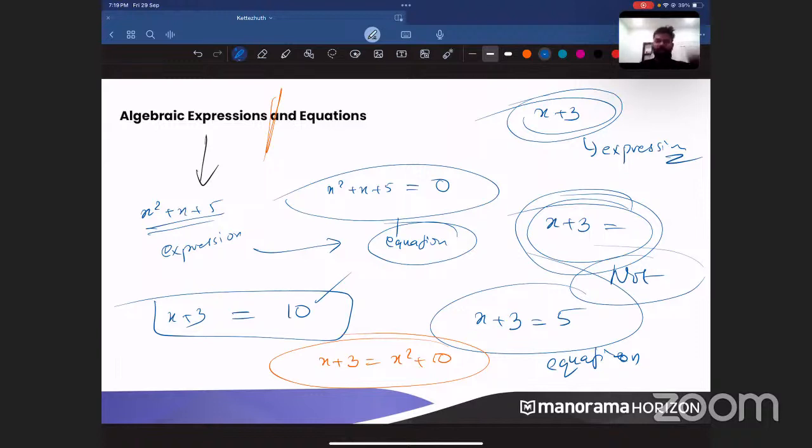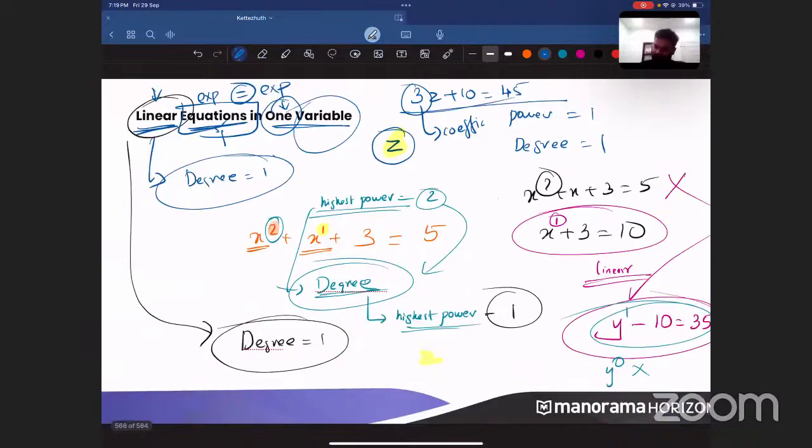No. So in all these equations, look at the first one. Did I use only x? Yes. Now here also, did I use only x? Yes. Now in the next page, when you look at y minus 10 is equal to 35, did I use only one variable? Yes. Now in 3z plus 10 is equal to 45, did I use only one variable? Yes. So in all these cases, I used only one variable.